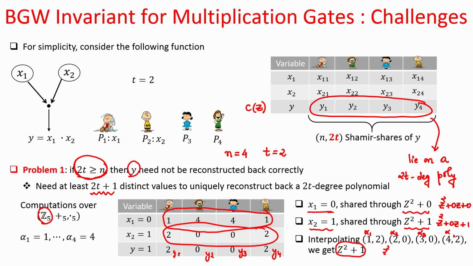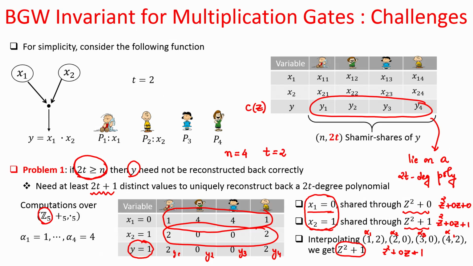This polynomial is also a degree 2 polynomial, because I can interpret it as this. And now, if this is the polynomial which the parties reconstruct, then the output of the function which the parties will obtain is 1. But that is not the correct output, because if x1 is equal to 0 and x2 is equal to 1, then y should be 0. But what the parties are reconstructing here is 1 as the function output.